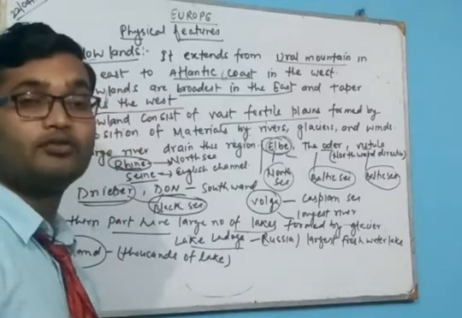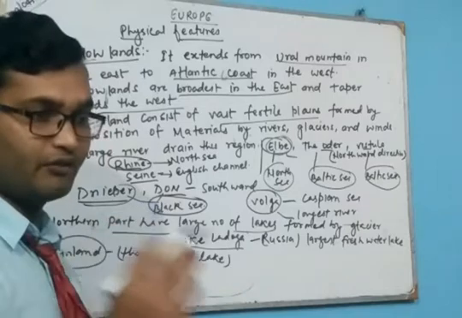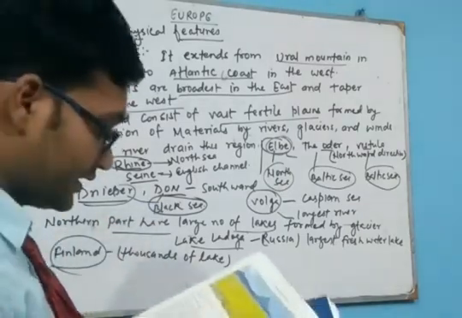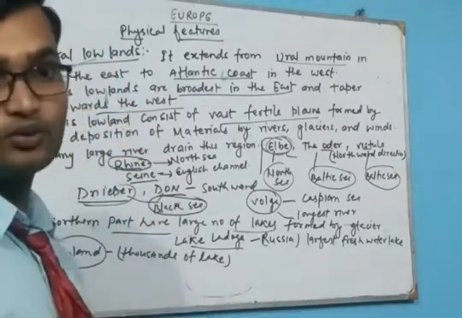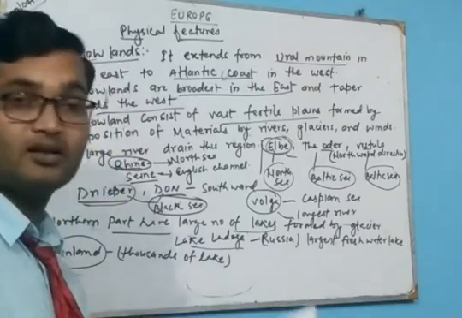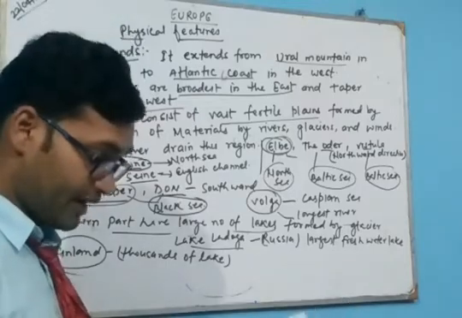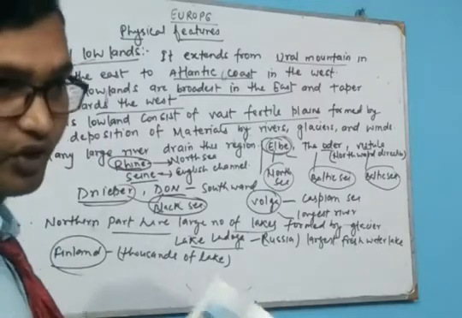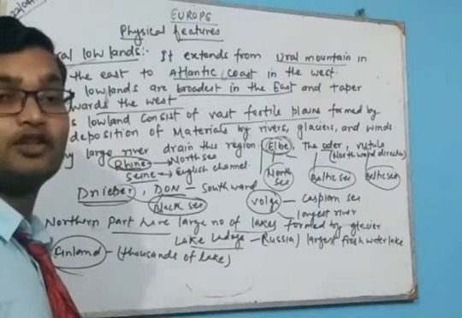In the south of the tundra region, about 45 degree to 60 degree north latitude, you will see the taiga region. This taiga region is cooler than the tundra region, so there is some plantation in this region, with trees such as pine, spruce, and fir. This is the coniferous forest.